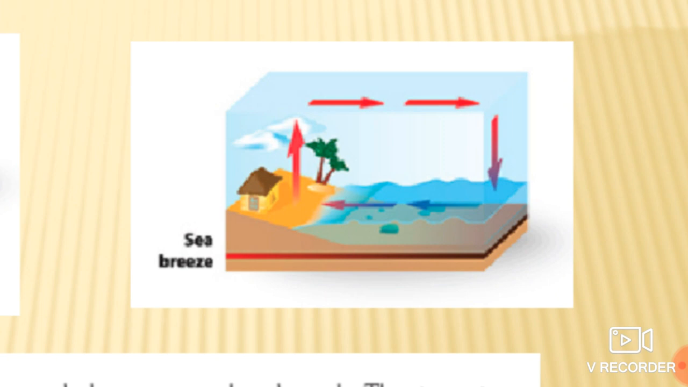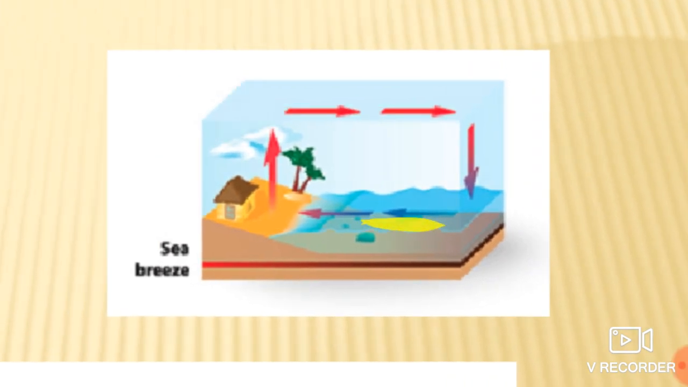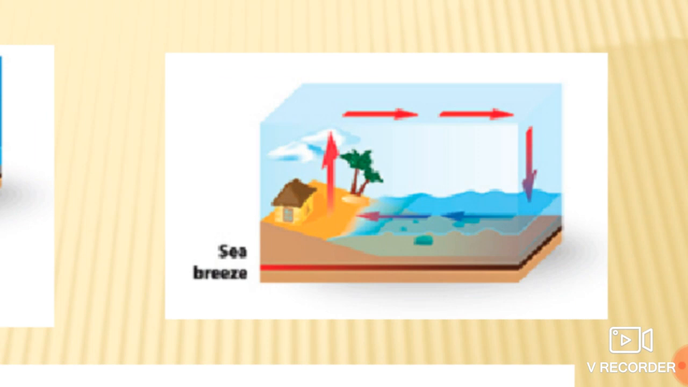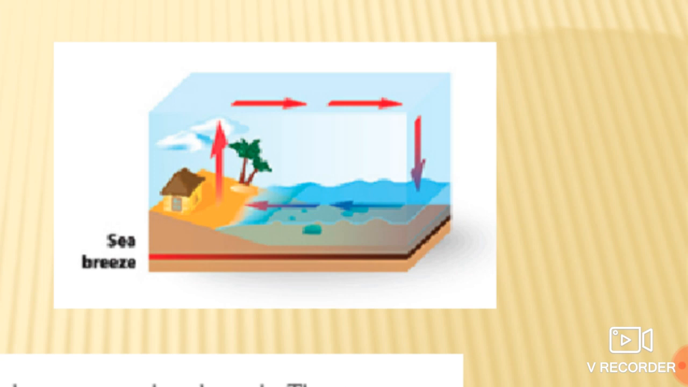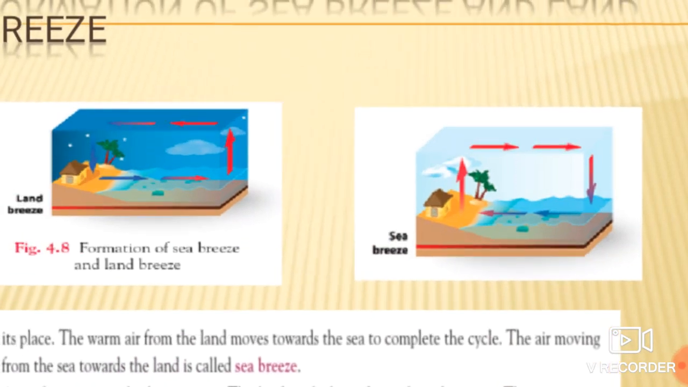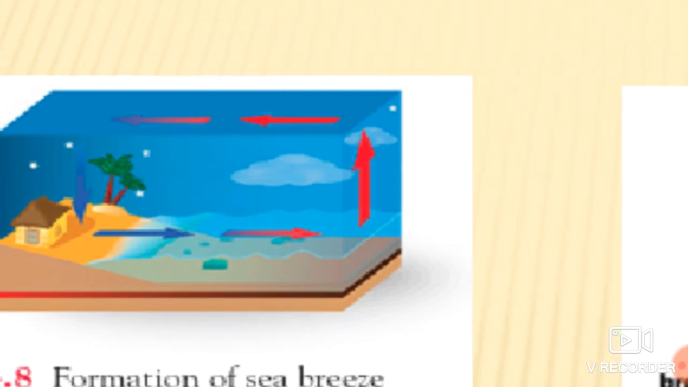Okay, the air moving from the sea towards the land, that forms the sea breeze. And at night time, what happens? Exactly opposite to it. At night time, the land cools down faster than the water present in the sea.